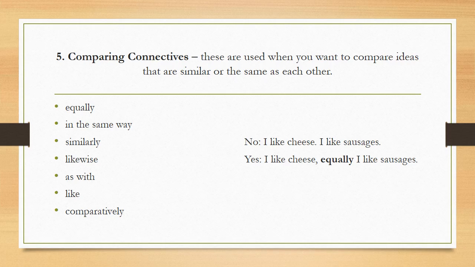So in these two ideas, I like cheese. I like sausages. So I like both the cheese and sausages. So that is the same idea. So I can use the comparing connectives to connect or link these ideas. I like cheese. Equally, I like sausages.